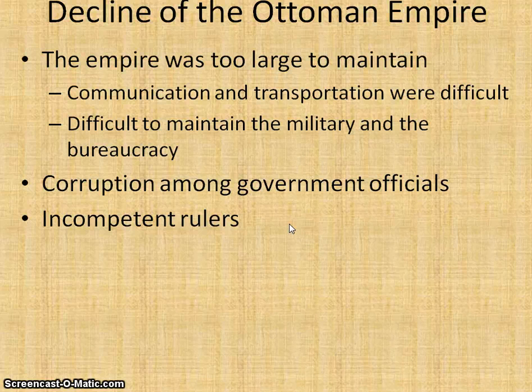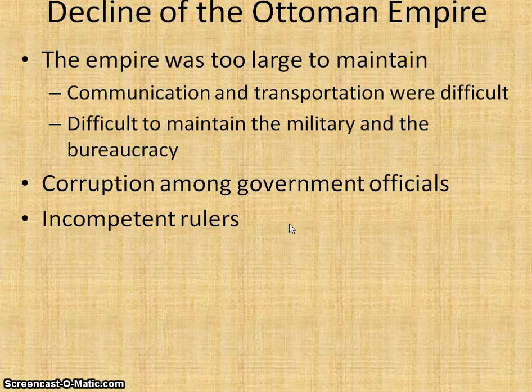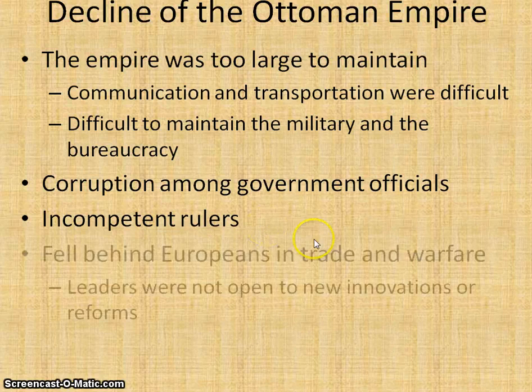The leaders would actually kill their brothers, and if they had sons, they'd kill them, so that they couldn't compete for power. But then toward the end, they started just imprisoning them. So then they would have these people coming out of prison and becoming the new sultan. So they weren't prepared for leadership.